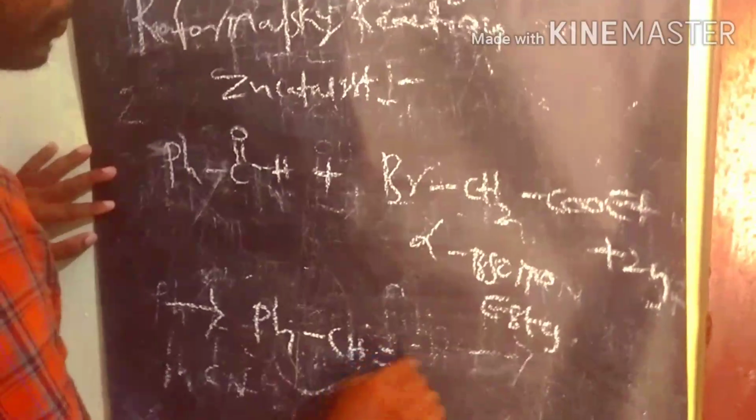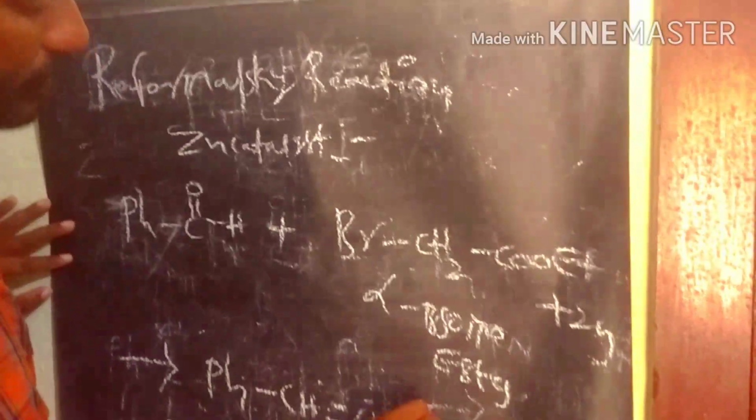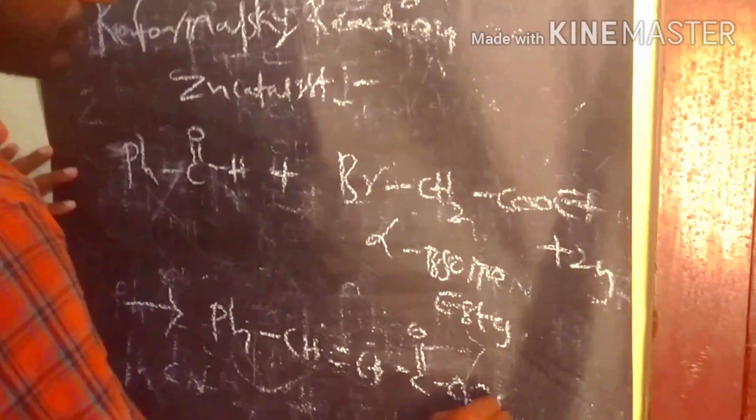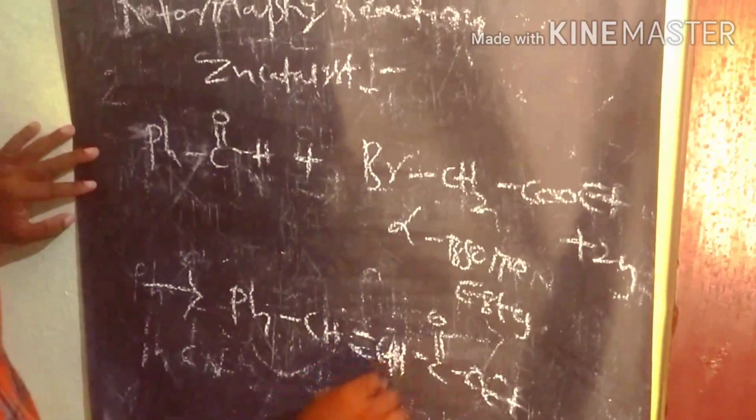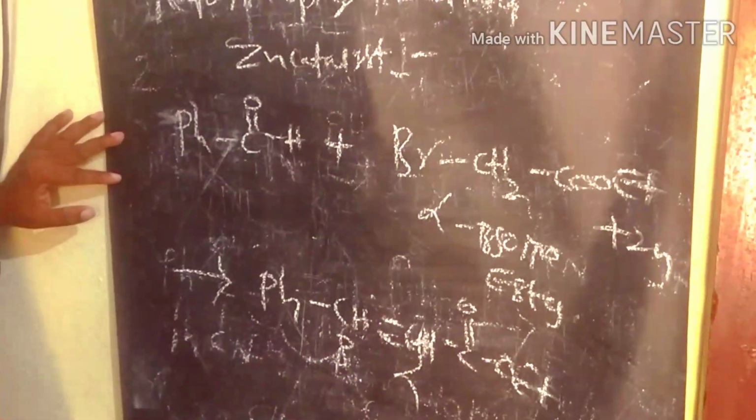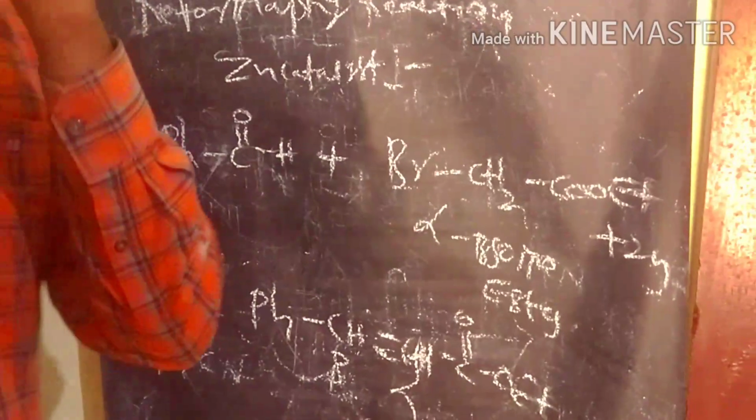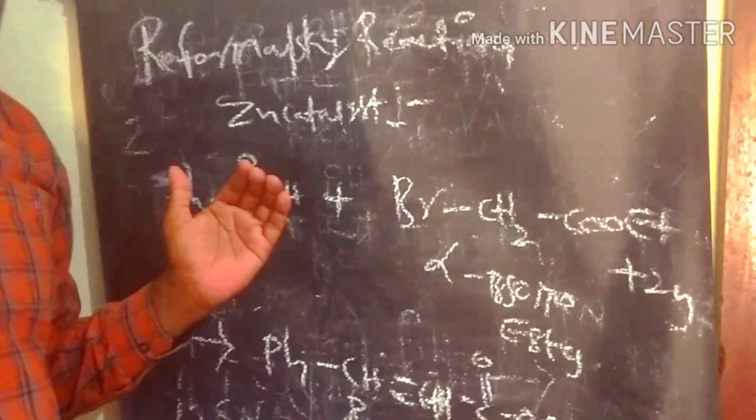Alpha, beta unsaturated esters. So this is the Reformatsky-type reaction. So what is the mechanism involved in this reaction?